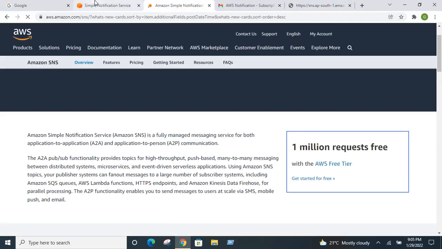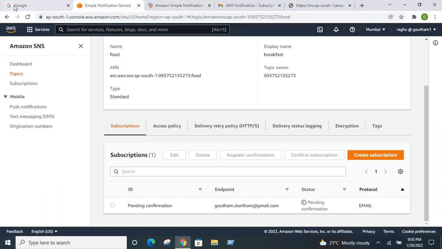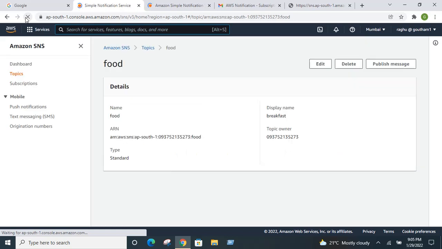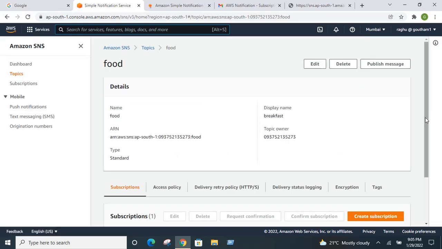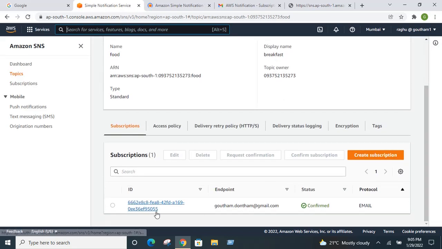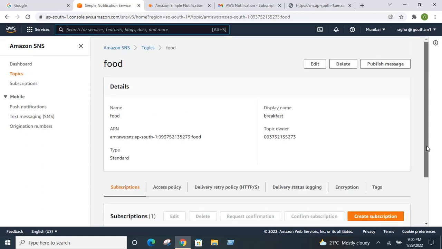Now go to your AWS account again, and when you refresh, you will see this status, it has been confirmed. That means your subscription has been confirmed. Now see here, when you scroll down, my subscription has been successfully confirmed. So this person Gautam has subscribed to this YouTube channel, that is food. In the SNS service he has subscribed to this food topic.